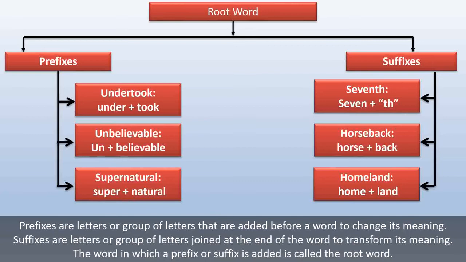Good attempt, children. Now let me point out. In the lesson, the following words have prefixes and suffixes. Undertook, under plus took. Unbelievable, un plus believable. Supernatural, super plus natural. Seventh, seven plus th. Horseback, horse plus back. Homeland, home plus land.